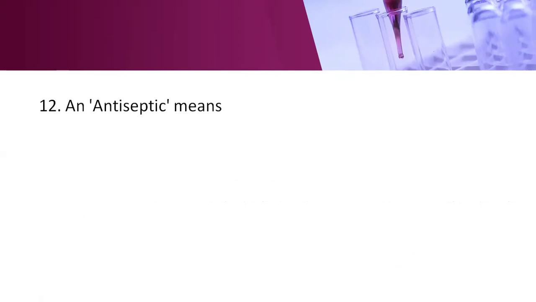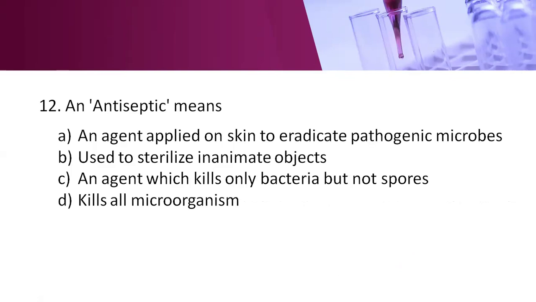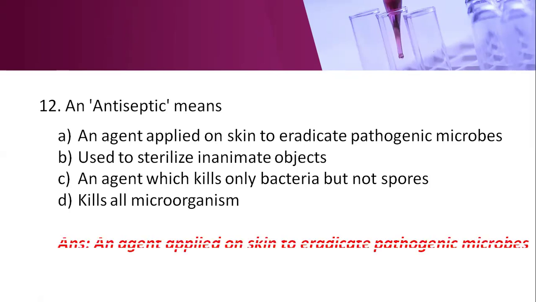Next question. An antiseptic means option A, an agent applied on the skin to eradicate pathogenic microbes. Option B, used to sterilize inanimate objects. Option C, an agent which kills only bacteria but not the spores. Option D, kills all microorganisms. Here, the right answer is option A, an agent that is applied on the skin to eradicate the pathogenic microbes.